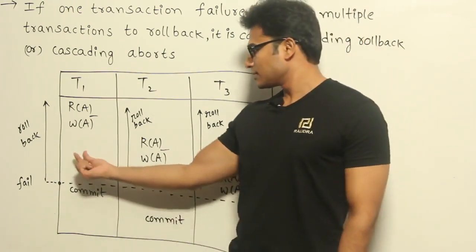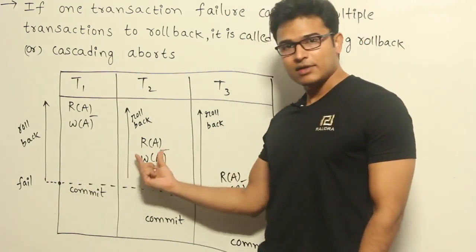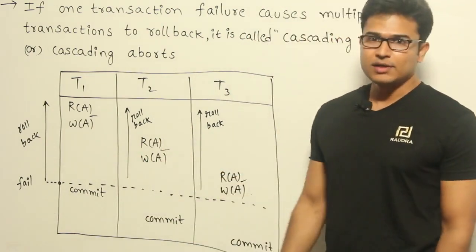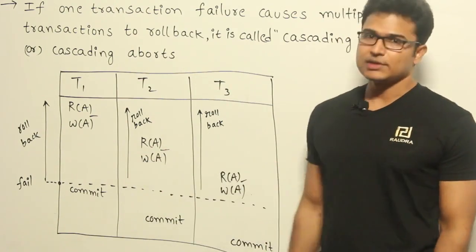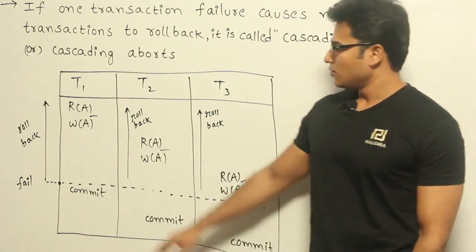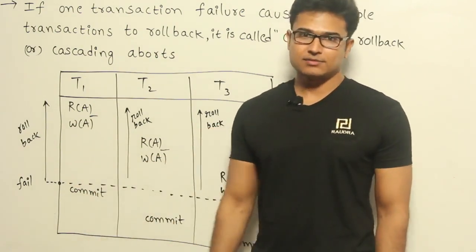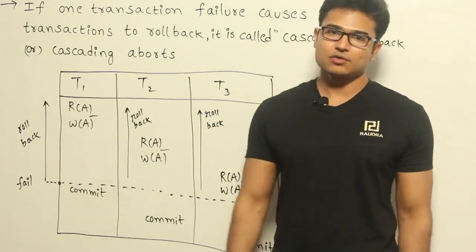Now if you observe this, all the computations done here have to be undone, all the computations done here have to be undone, right? So now what is the solution in this case? Don't read from an uncommitted transaction, then you need not do cascading rollback, right?